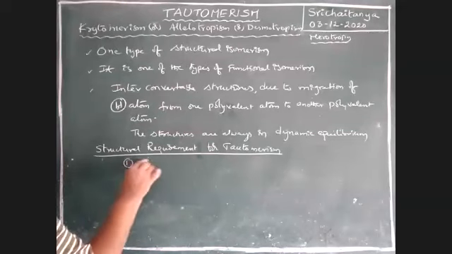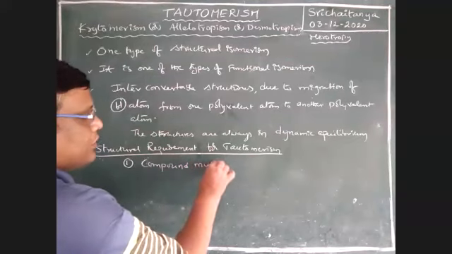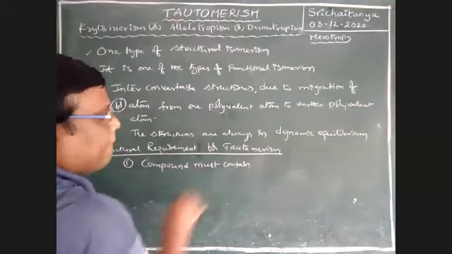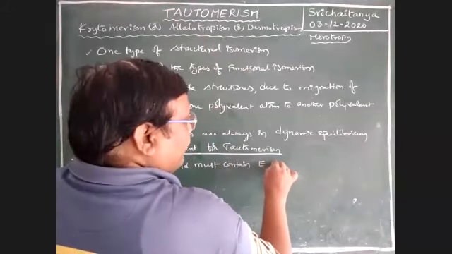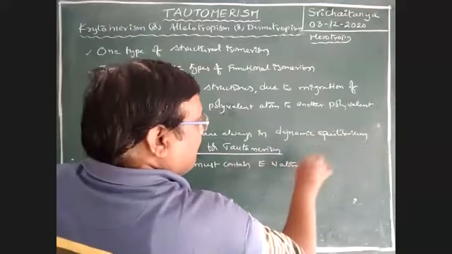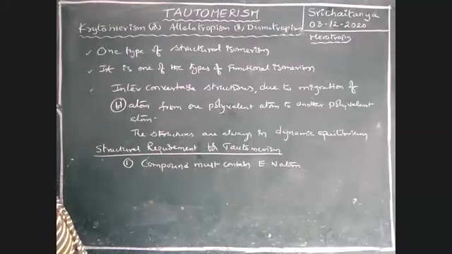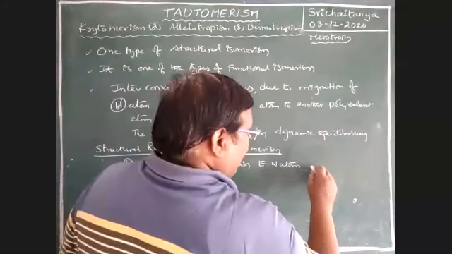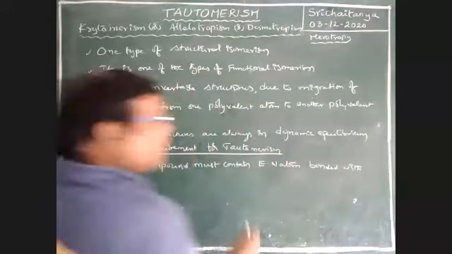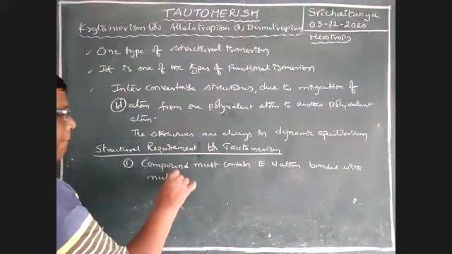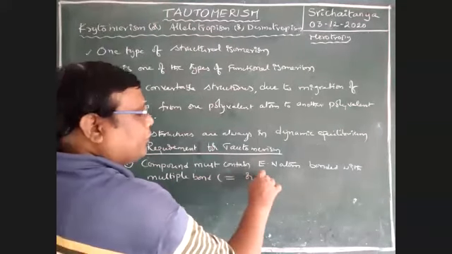Any compound must contain an electronegative atom that is bonded with a multiple bond, that is a double bond or triple bond.